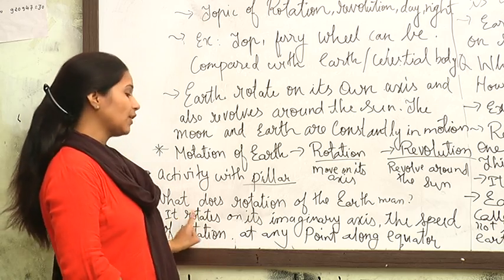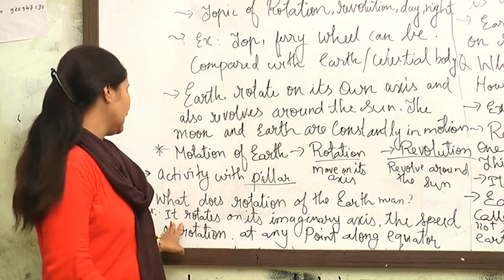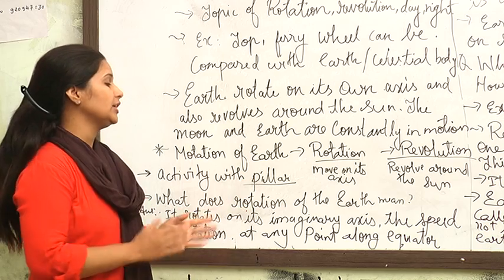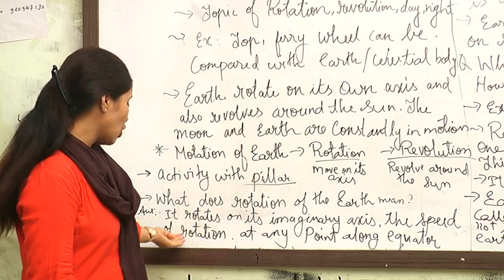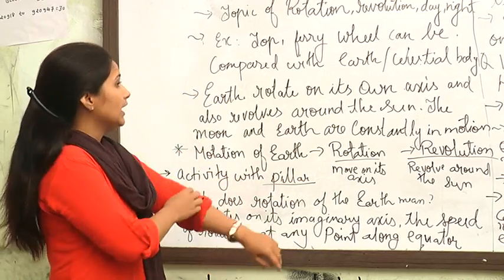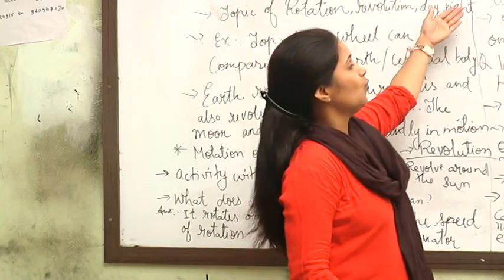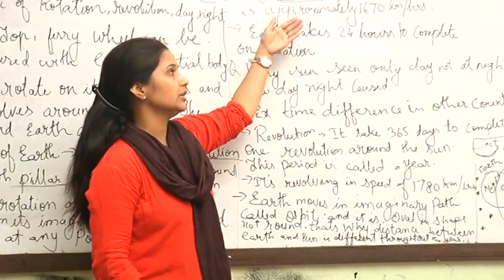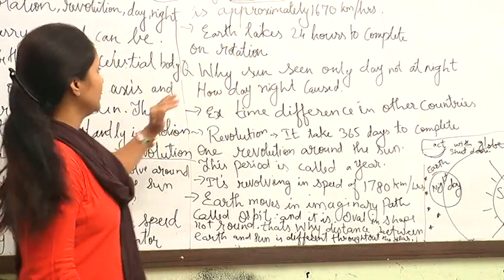So you have to note this down. It rotates on its imaginary axis. The speed of rotation at any point along the equator is approximately 1670 kilometers per hour. What does it mean?